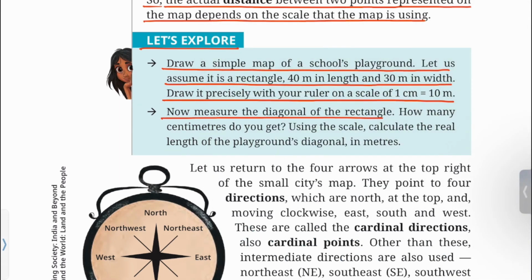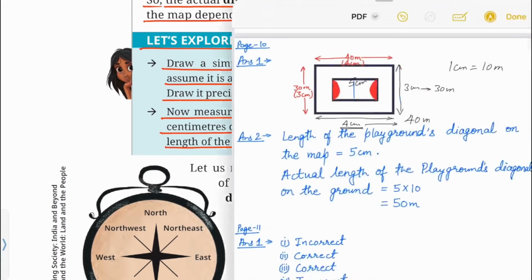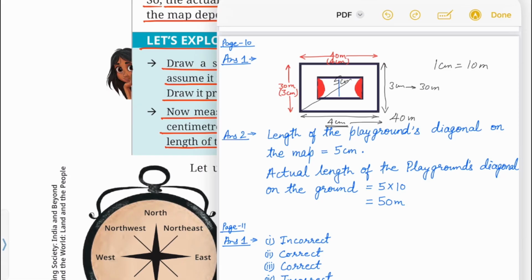Now measure the diagonal of the rectangle. How many centimeters do you get? Using the scale, calculate the real length of the playground's diagonal in meters. You have to measure the length of diagonal, that is distance from one corner to the opposite corner. The length will be equal to 5 centimeters. You can write the answer like this. Length of the playground's diagonal on the map is equal to 5 centimeter. Actual length of the playground's diagonal on the ground is equal to 5 into 10 is equal to 50 meters.